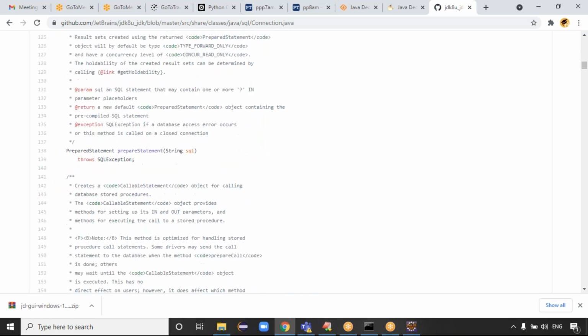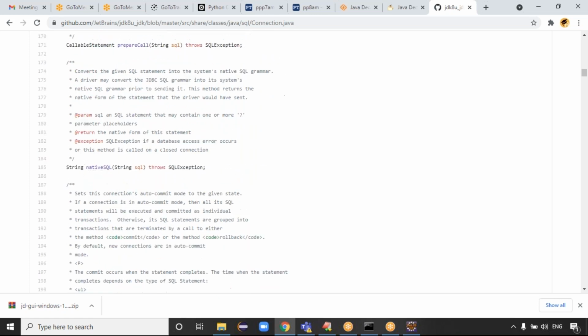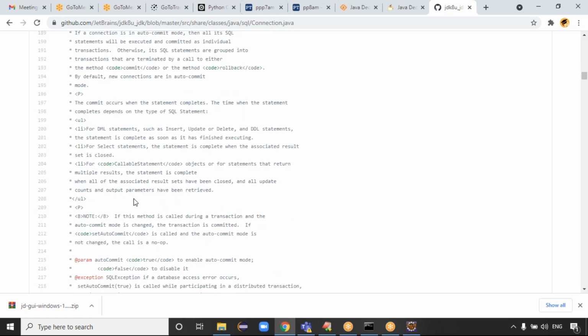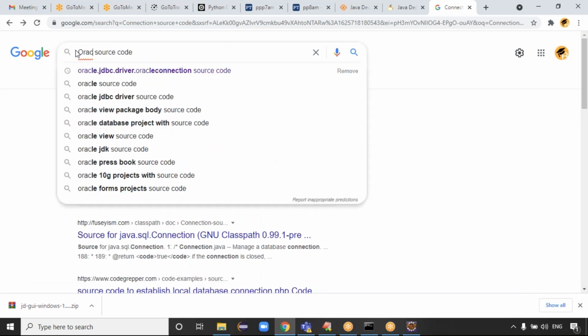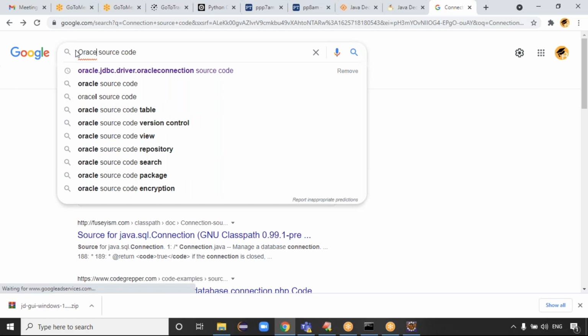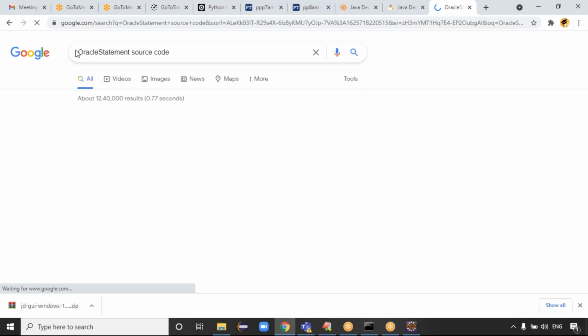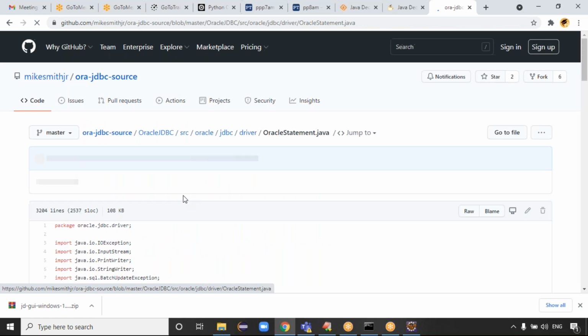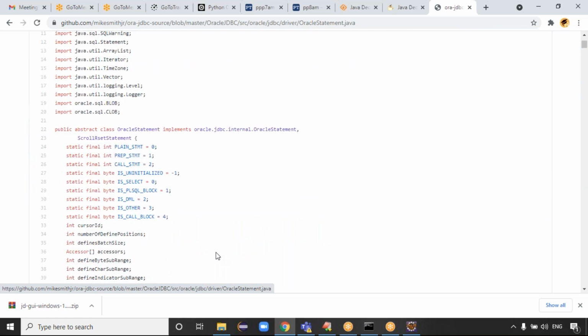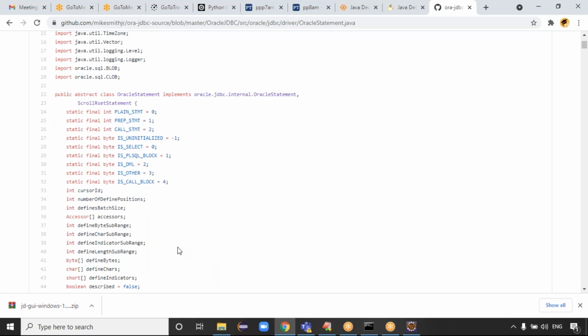That depends on the application, guys. Depends on the data. Maybe here not, but in the Oracle driver and Oracle statement, if you want, you can see the Oracle statement once. Because here you also have some static final constants, right?